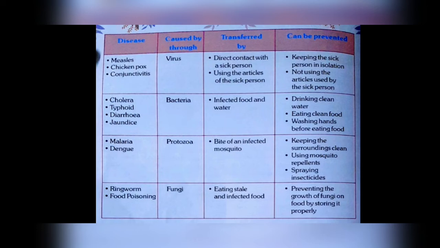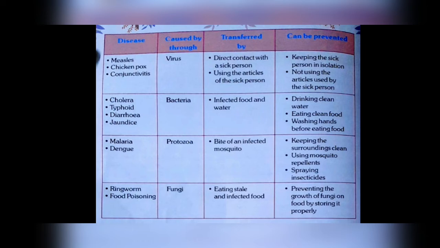Ringworm, food poisoning, these are caused by fungi. Eating stale and infected food, when you eat stale food which is very old, or when you eat infected food which is already infected by some disease, then you get diseases like ringworm